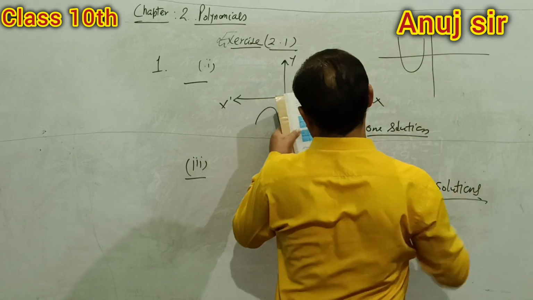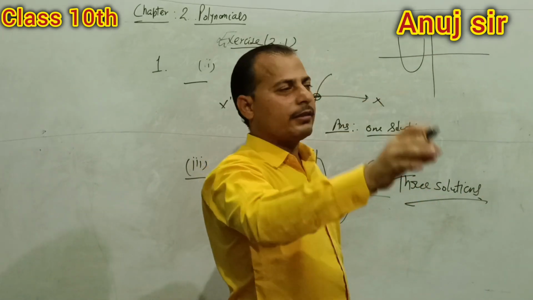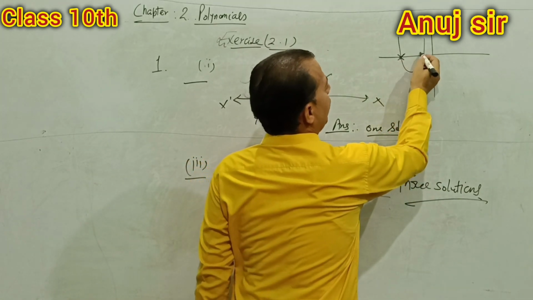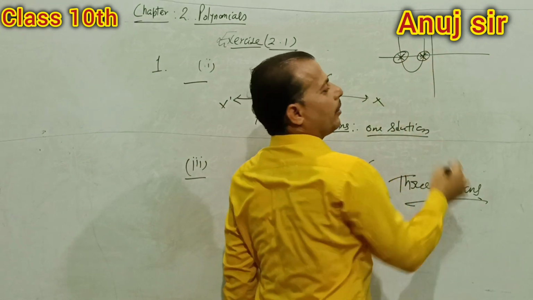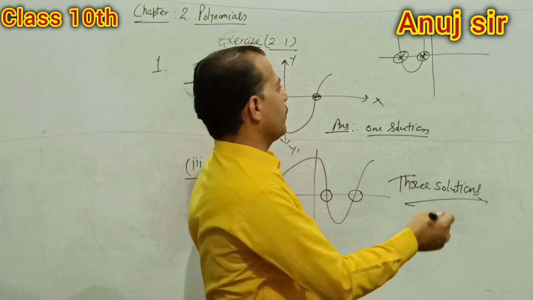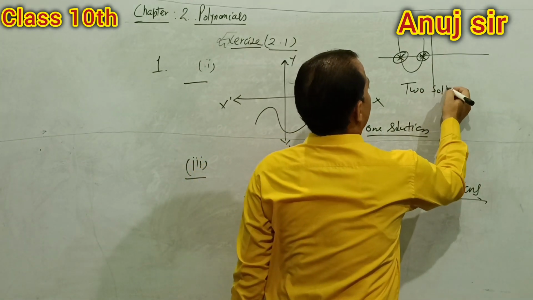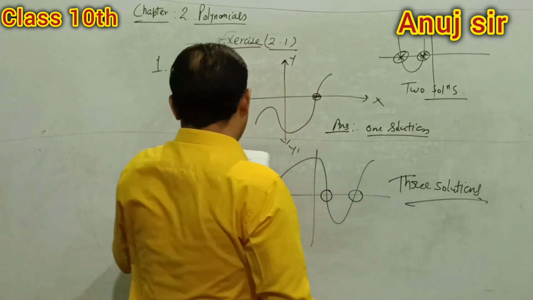In the next figure, the fourth figure is given as such type. Students, how many points of intersection in the x-axis? Your answer, sir, this point and this point. It means how many points? How many solutions? How many zeros? 2 solutions. 2 solutions. Any problem?